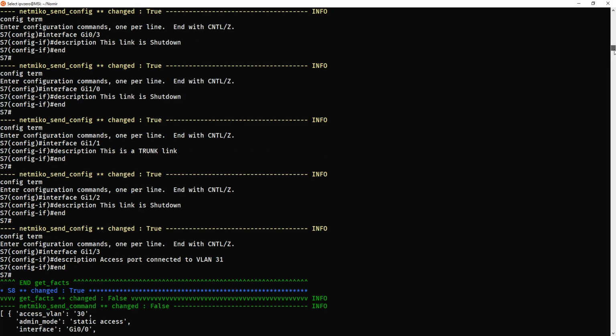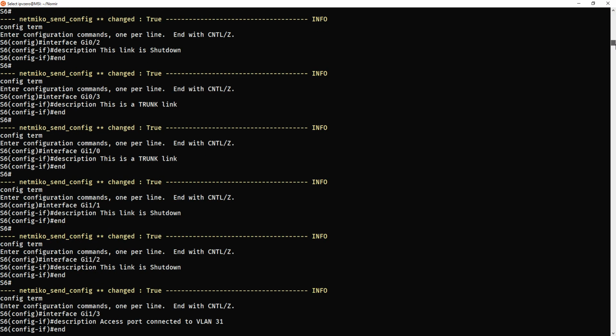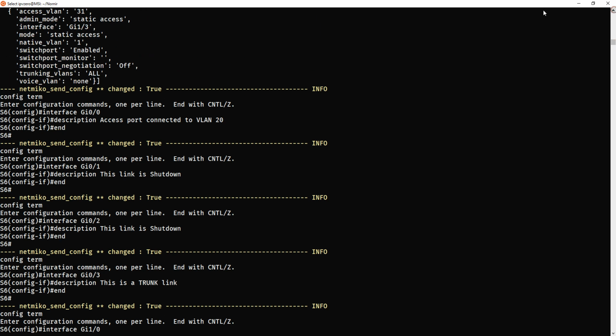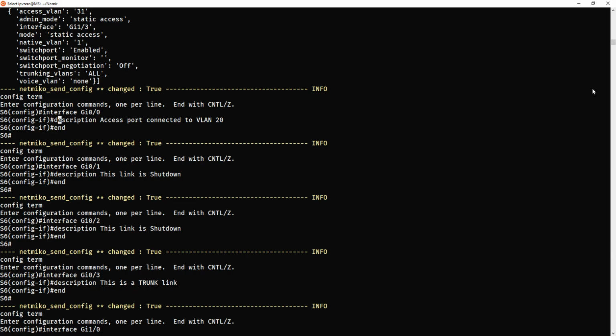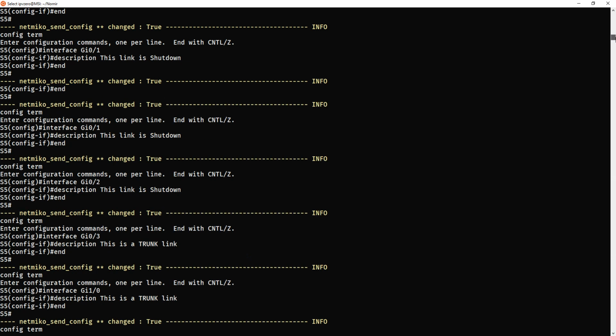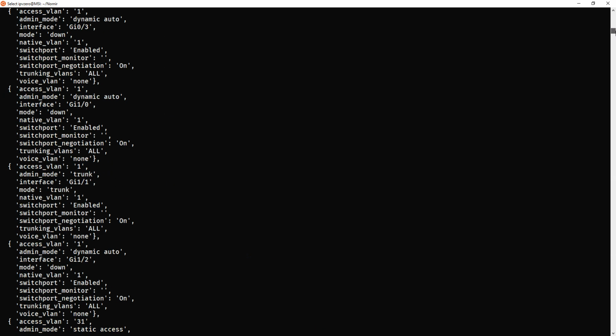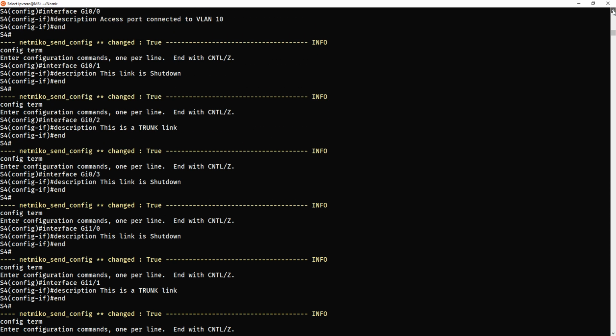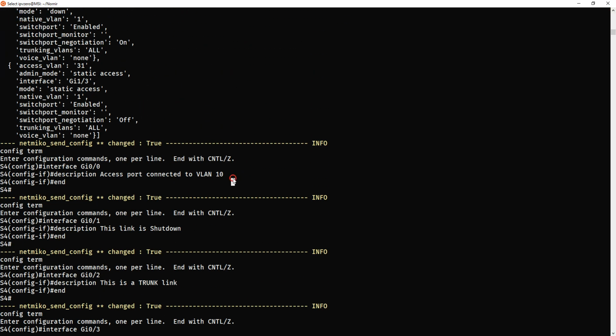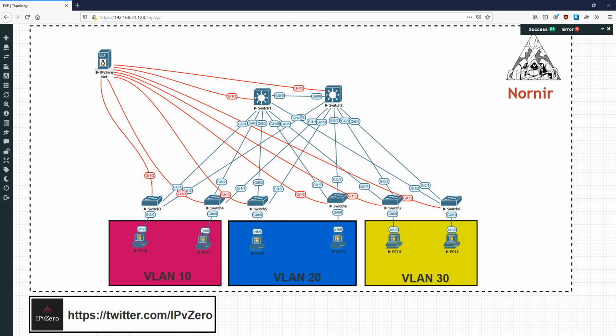And if we just scroll up, this is going to be true for all these ones. So if we happen to look at, say, switch 6's gig 0/0, that should be an access port. So access port connected to VLAN 20, okay, which is correct. If we look at the diagram here, switch is in VLAN 20. If we look at, say, the switch 4. Switch 4 is in VLAN 10, which is there. And this is right here, so it's all correct.